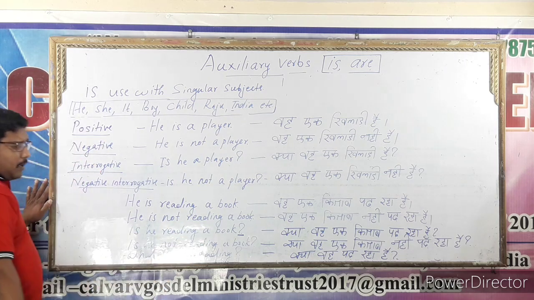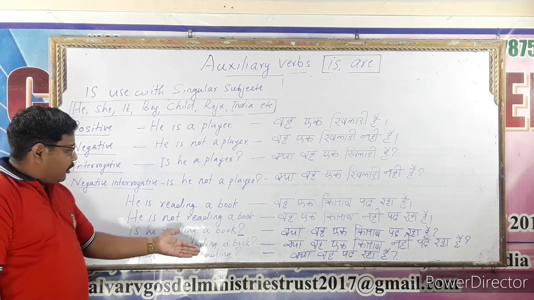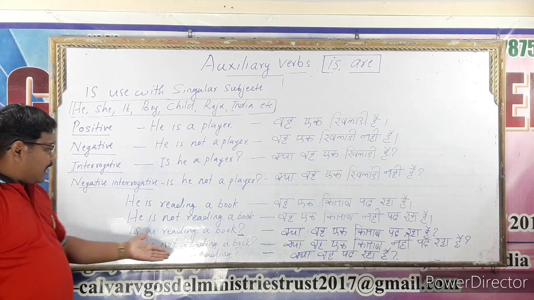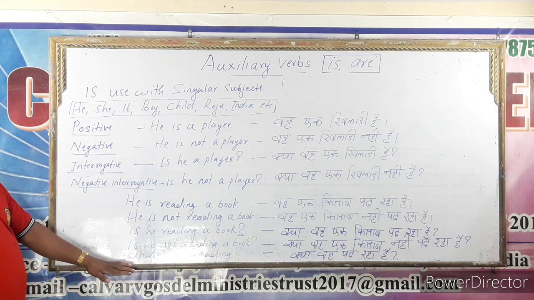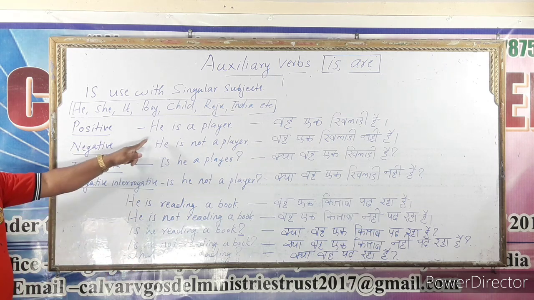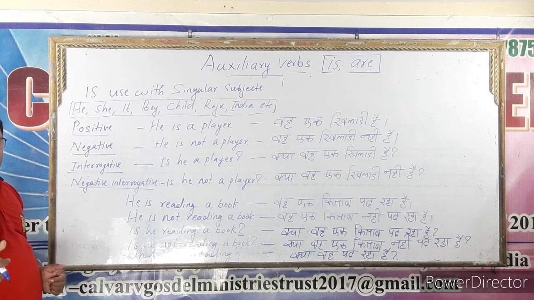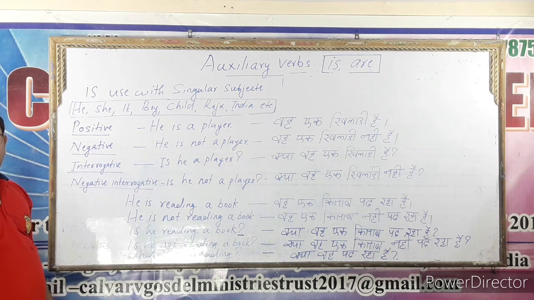Is he reading a book? क्या वह एक किताब पढ़ रहा है? Is he not reading a book? क्या वह एक किताब नहीं पढ़ रहा है? What is he reading? क्या वह पढ़ रहा है? Look at this sentence, the use of is. Study very carefully. It is very essential for your life. So, is is always used with the singular subject.